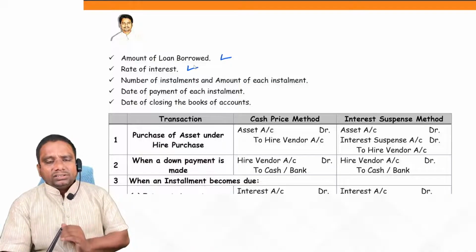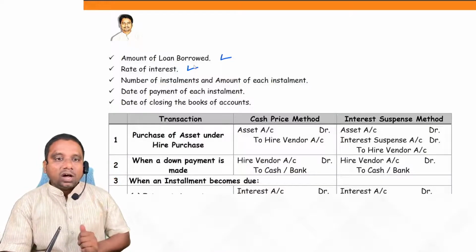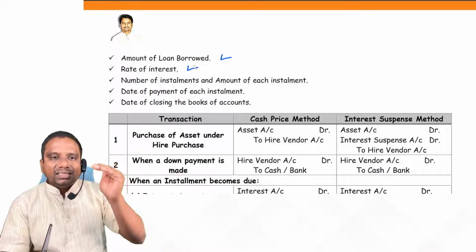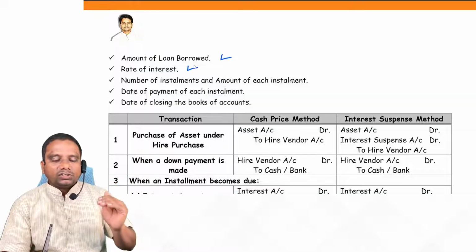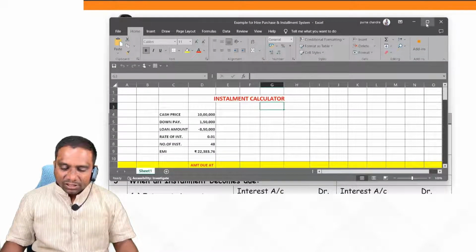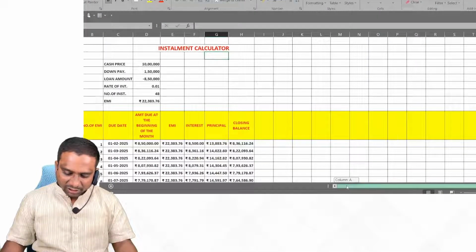Next one, rate of interest. Practically, what happens is they give you the amortization table or installment table. Amortization table means what is the installment amount? So I will show you the amortization table here. Just a minute. Here I have prepared an amortization table. Here you can observe.